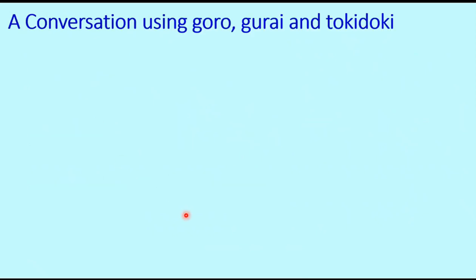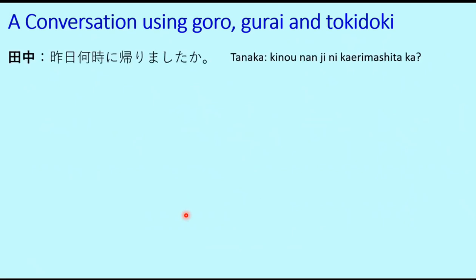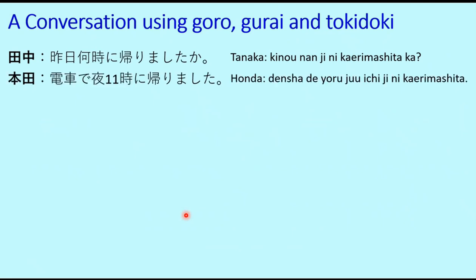Now let's look at a conversation using goro, gurai, and tokidoki. This is a conversation between Tanaka-san and Honda-san.